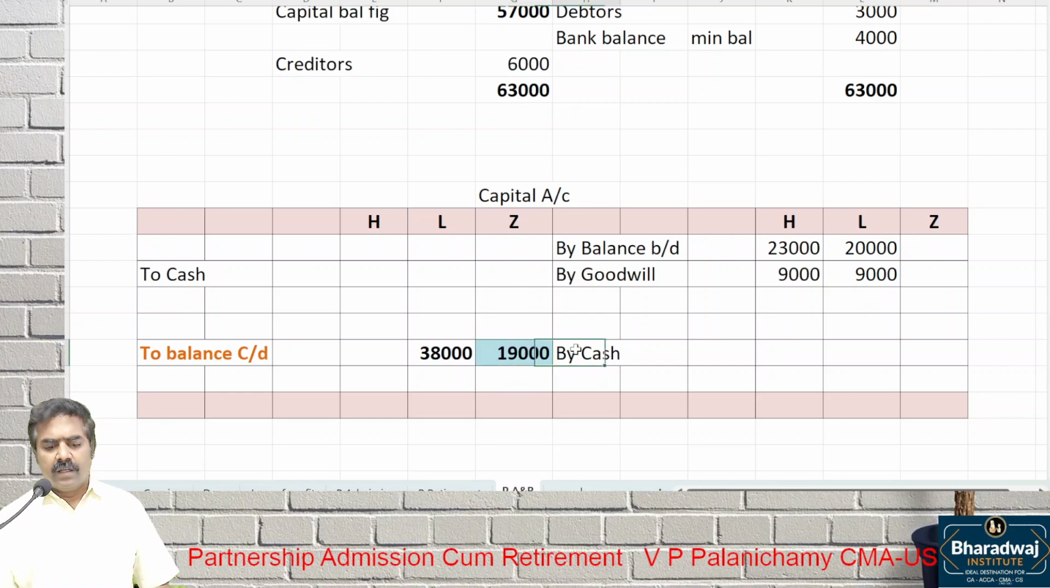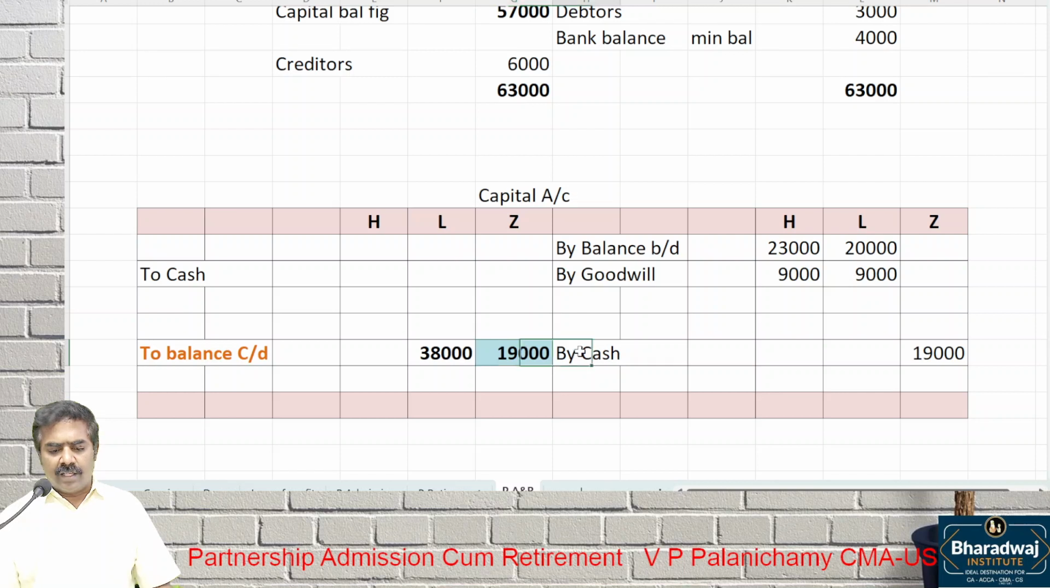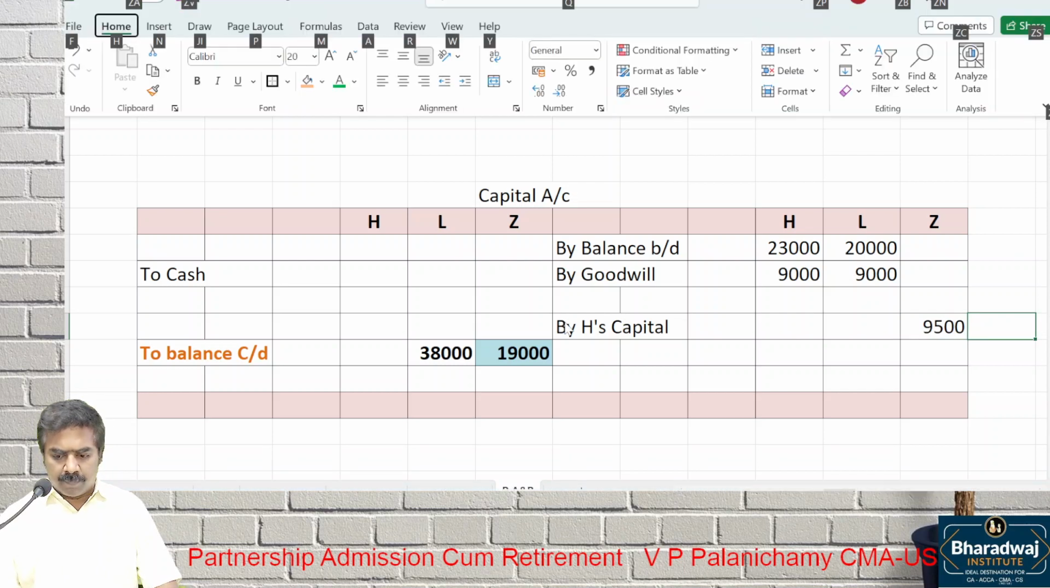Wait. Now, will Z bring 19,000? Will Z bring 19,000? No. Look at the wording. H agreed to contribute from his capital half of the amount which Z has to bring. Let us assume I am H, you are Z. I will contribute 50% of what you have to bring in. How much do you have to bring in? 19,000, of which H will contribute 50% from his capital. That is 9,500, 50% contributed by his father.